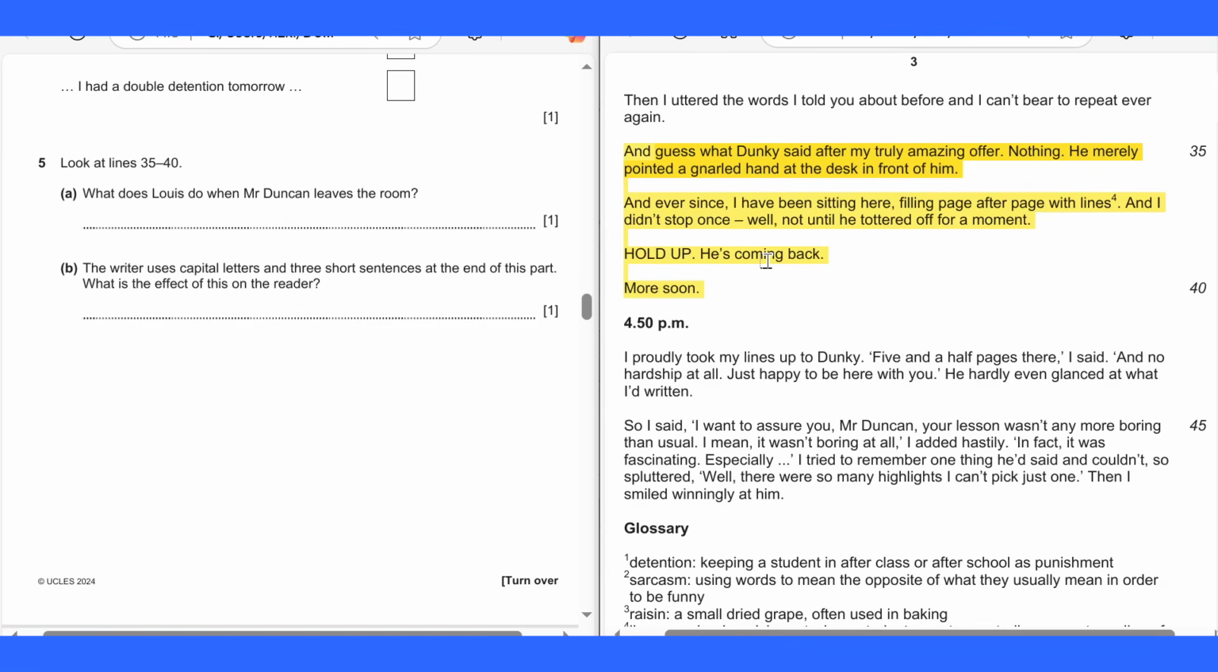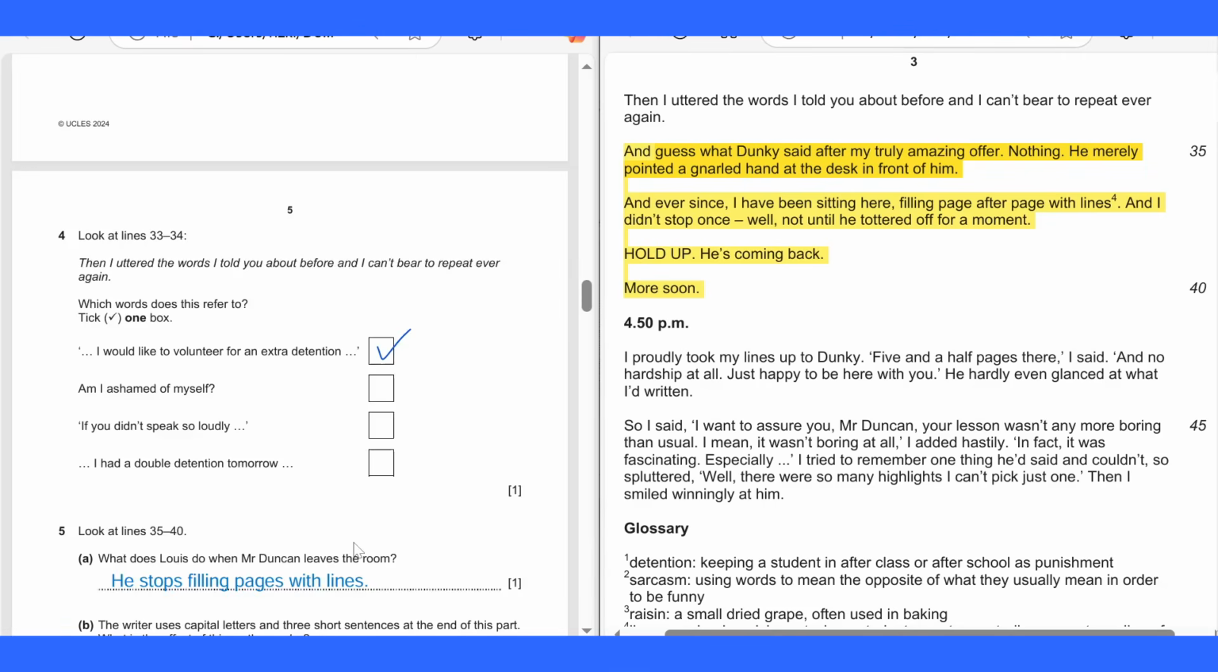Okay, let's check out the answer, guys. You may pause if you have not finished. Well, we can say he stops filling pages with lines. That was the possible answer. Or we can say he stops writing, or anything similar to this, or he has a rest. Because in here, "and I didn't stop once, well, not until he tottered off for a moment." So he stops. That's the idea.